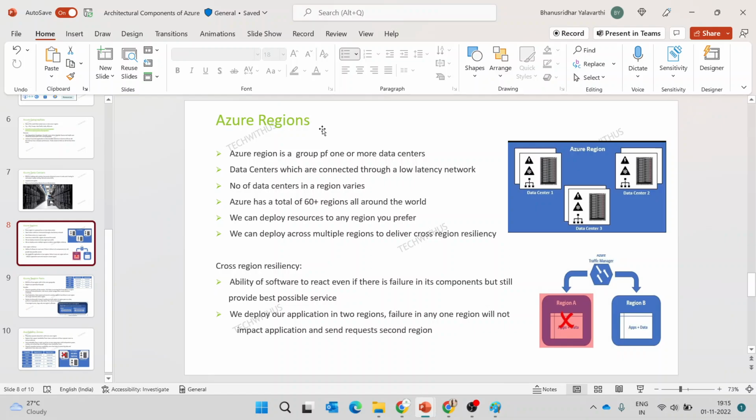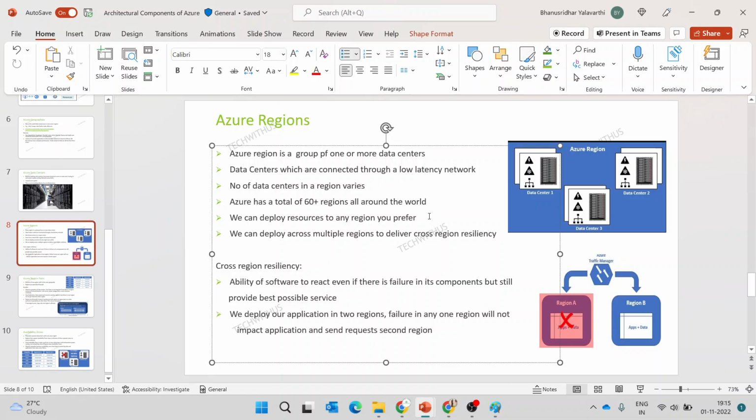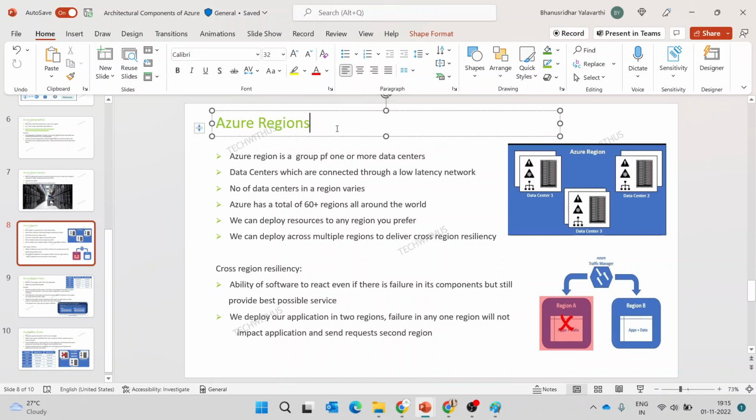The number of data centers may vary. Suppose in India, they have two regions, Central India and South India. In the Central India region we can have only 6 data centers. In the South India region we can have 10 data centers, so it may vary from region to region. If you consider Azure, in the world we have 60 plus regions all around the world. That's why Azure is becoming so popular. Regarding Amazon AWS, we have only around 20 regions around the world. But one thing with these regions is that from India we can create any resource in the US as well.